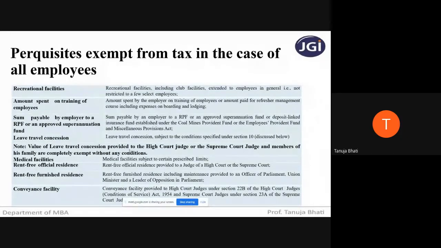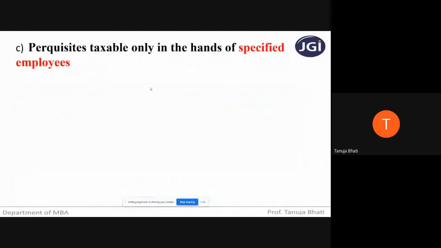Next, we will be seeing perquisites taxable only in the hands of specified employees. Now we will be seeing perquisites that are taxable only in case of specified employees. Now, what is the meaning of specified employees? Remember, students, this is very important. You have to understand who is a specified employee.